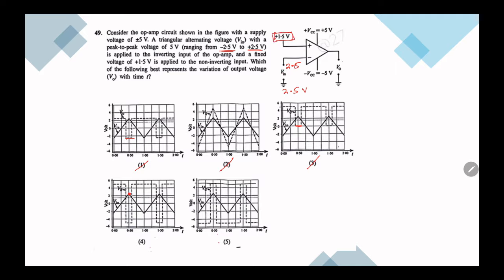Which one is greater, V plus or V minus? V minus is greater. During that, this should be a negative voltage. So when V minus is greater than 1.5, you should get a negative value. So here you are getting a negative value, but here you are getting a positive value. Therefore the answer is fourth.